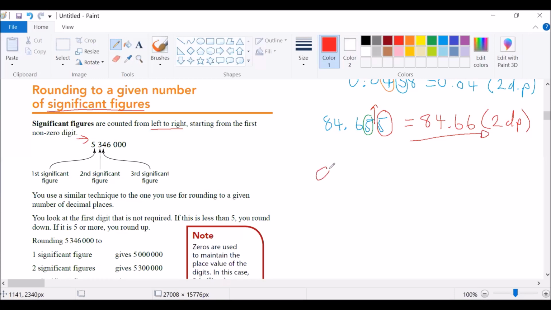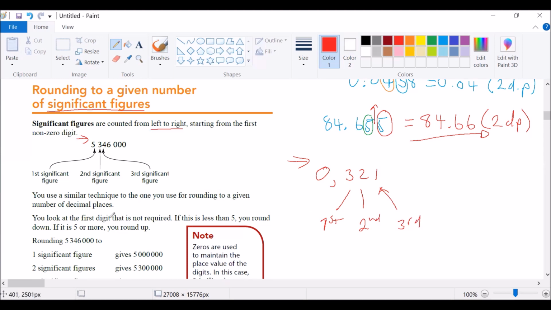Even if you are given a fraction like 0.321, starting from left to right, we don't count the 0. Our first significant figure is 3, our second is 2, and our third is 1. These are our significant figures, counting from the first non-zero digit from left to right.